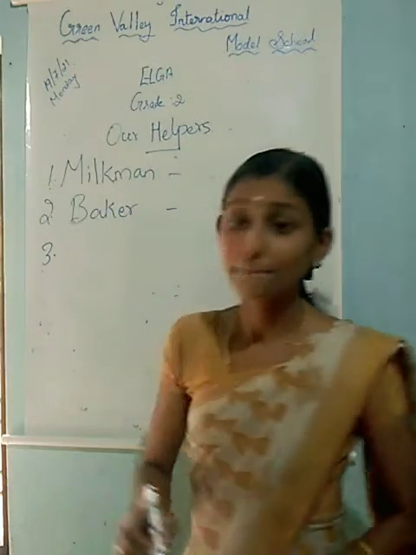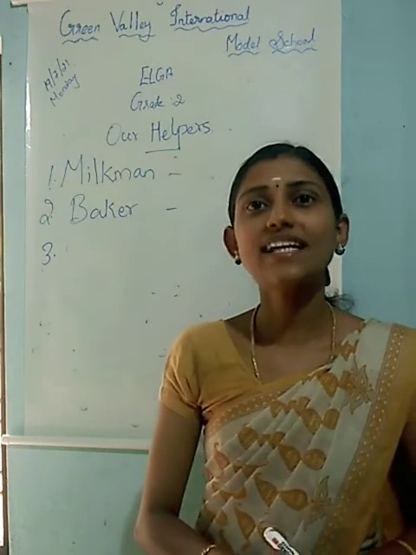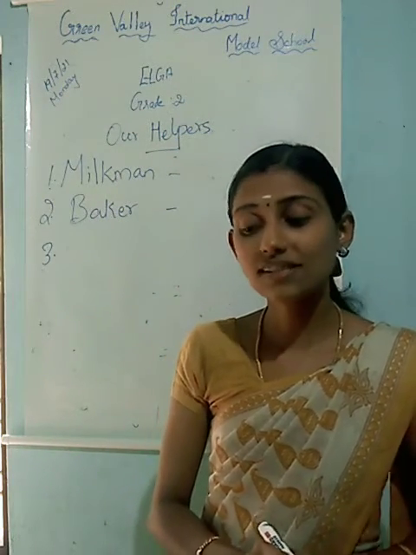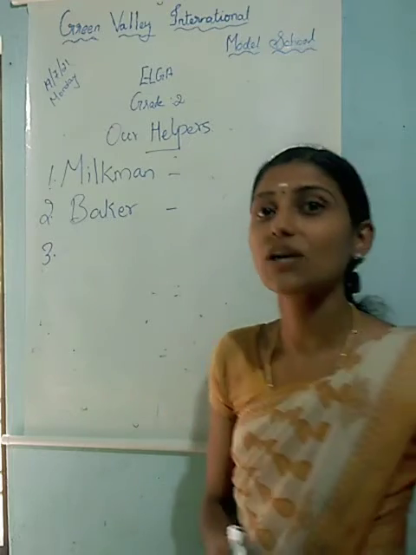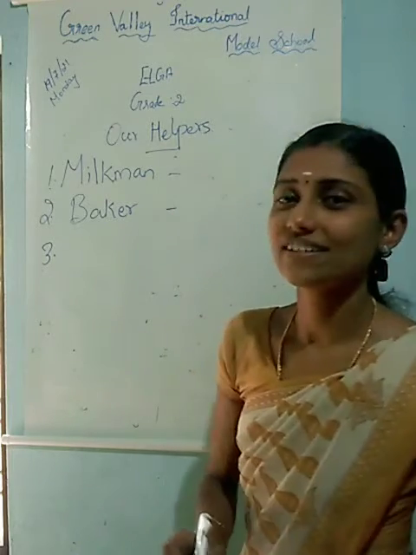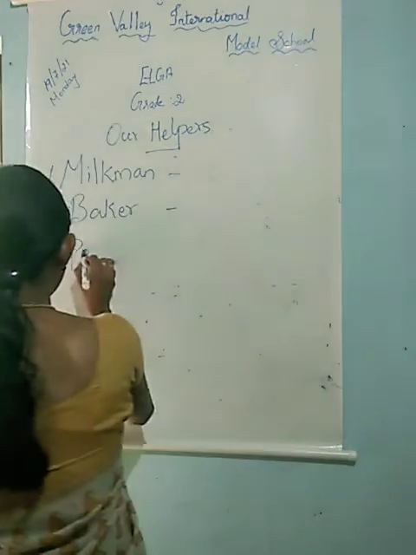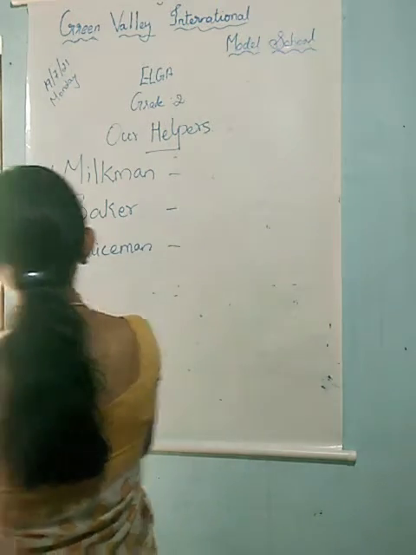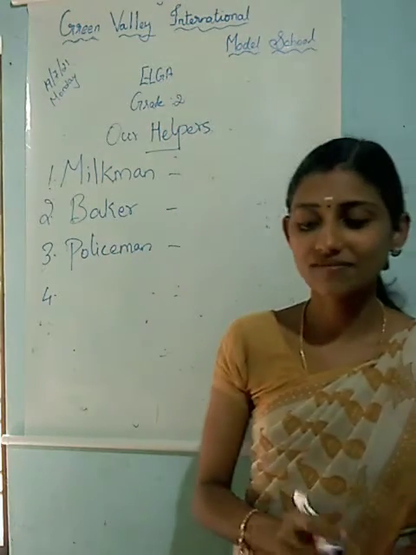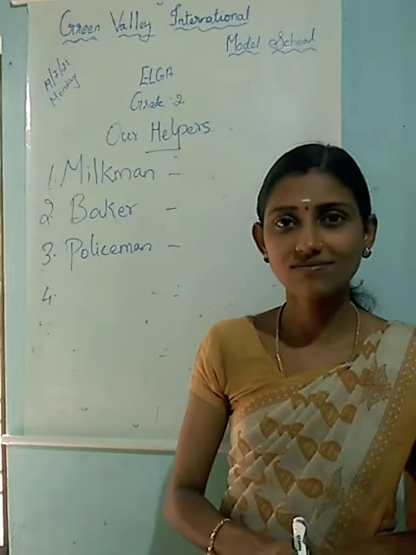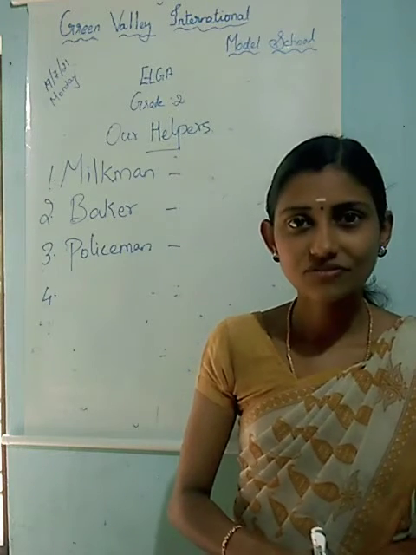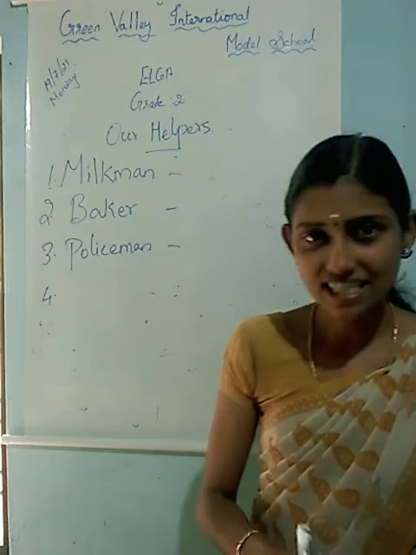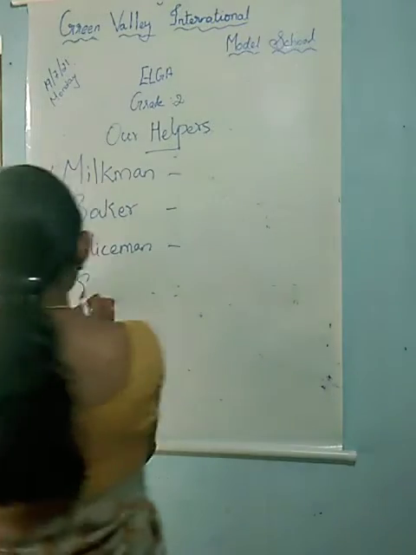Then third word. What is the third word given in your book? Very good. Policeman. So what is the fourth word? Yes. Sweeper.